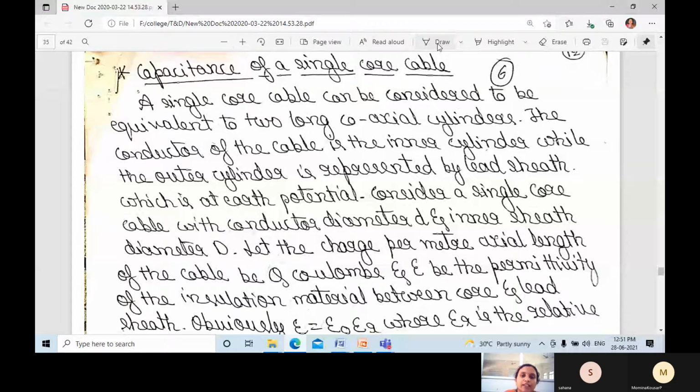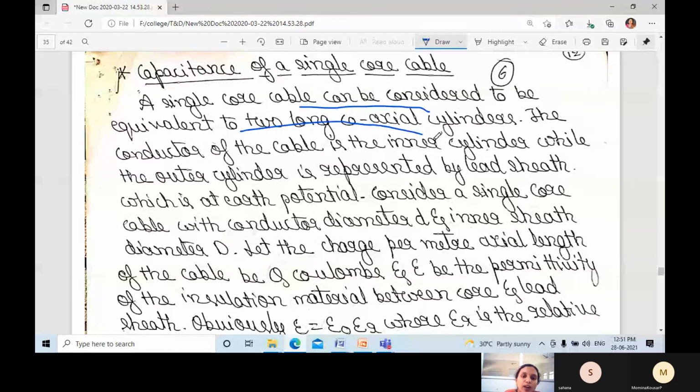Once again, a single core cable can be considered equivalent to two long coaxial cylinders. The first layer is the inner cylinder, while the outer cylinder is represented by a lead sheath, which is at earth potential.